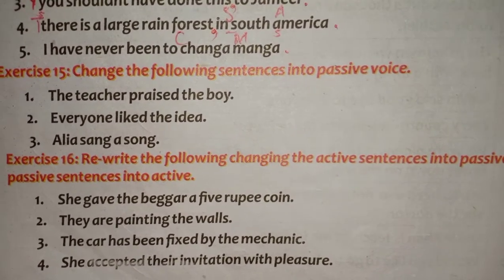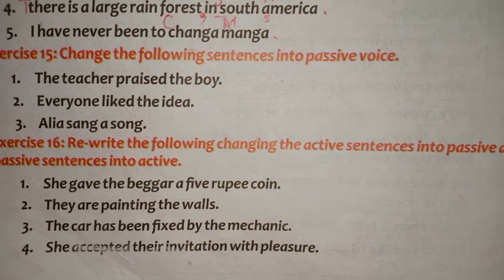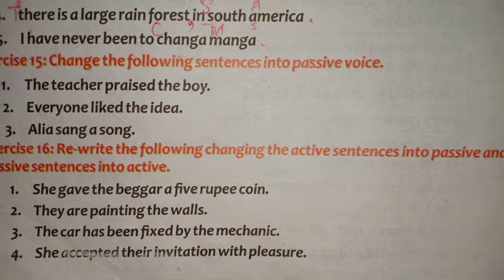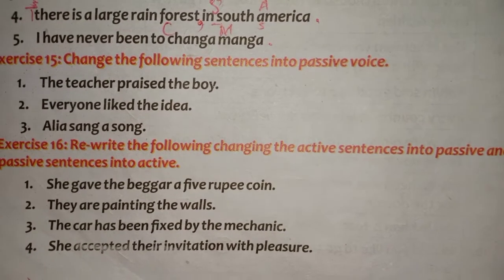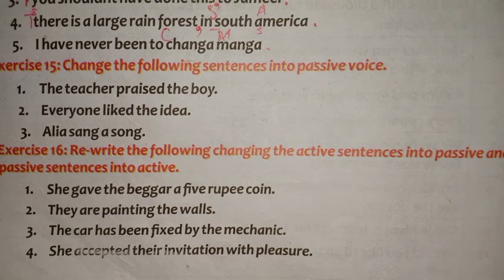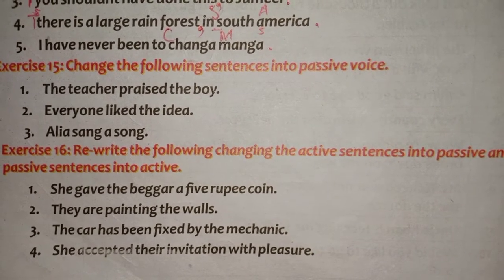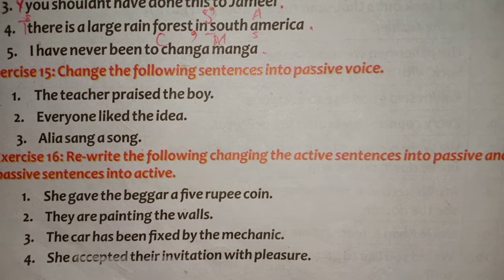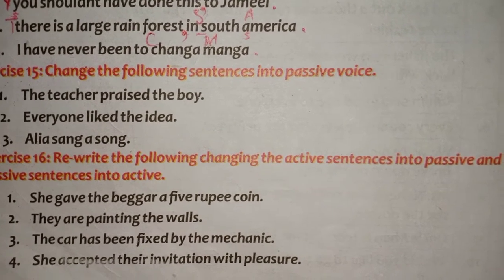Then come towards exercise number 16. Rewrite the following, changing the active sentences into passive and the passive sentences into active.